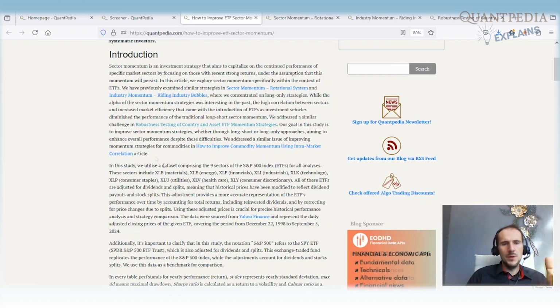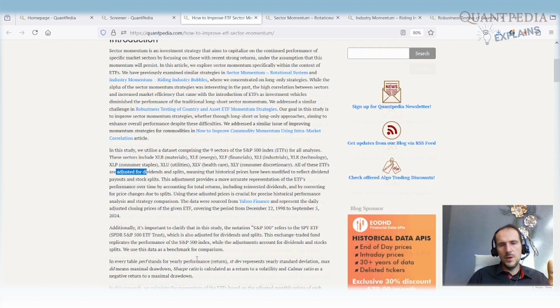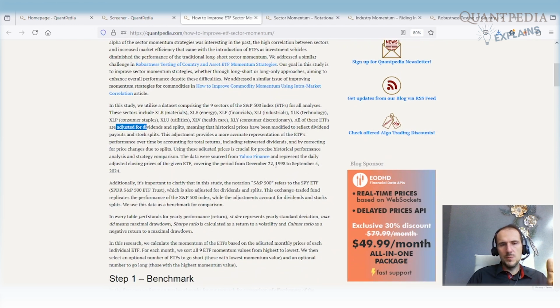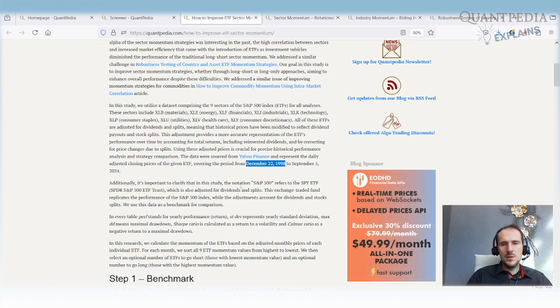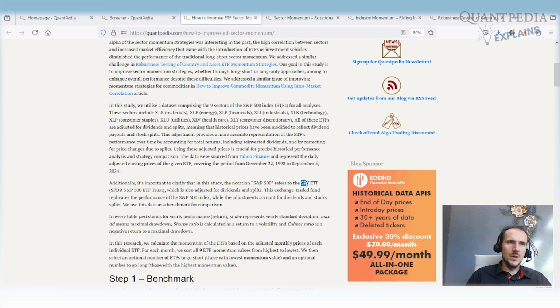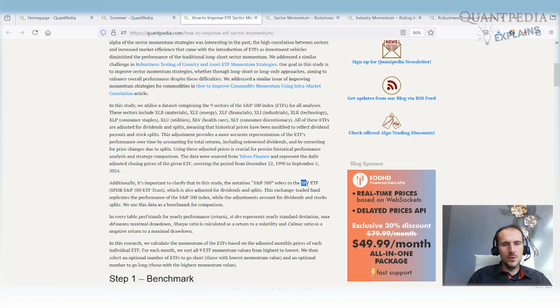So what we did, we downloaded the data for 9 sectors of the S&P 500 index. Those sectors include materials, energy, financials, industrials, technology, consumer staples, utilities, healthcare, and consumer discretionary. All of those ETFs, the data are adjusted for dividends and splits. They were sourced from Yahoo Finance, and we had a backtest period from 22nd December 1998 until 5th September 2024. We also used the S&P 500 ETF, SPY ETF, as a benchmark to understand the average performance of the equity market, and to make a benchmark that we will try to beat in our sector momentum strategy.